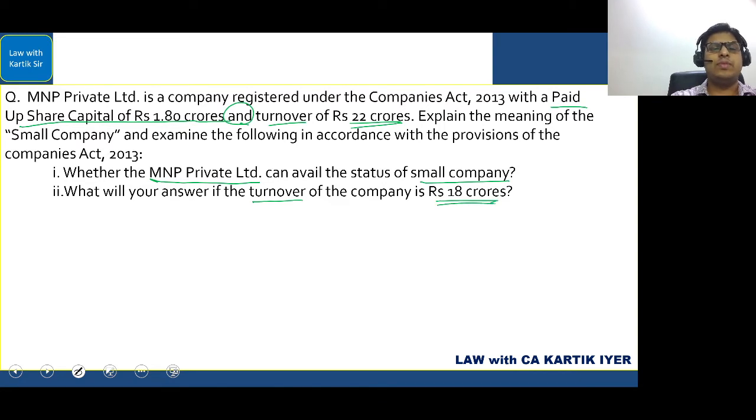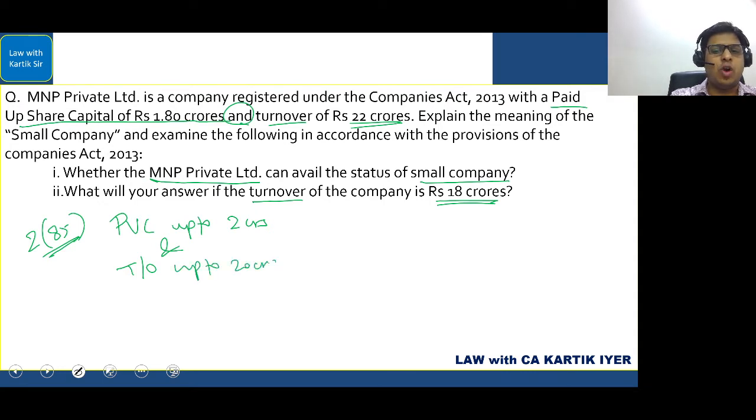So let's understand. Small company is defined in section 2 clause 85 of the Companies Act. Okay. Now here they say that two conditions have to be fulfilled. Okay, what are the two conditions? Very simple. The paid up capital should be up to 2 crores and the turnover of the company should be up to 20 crores, not more than that, up to 20 crores.